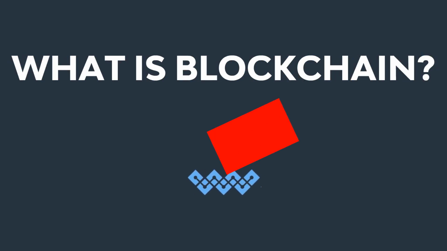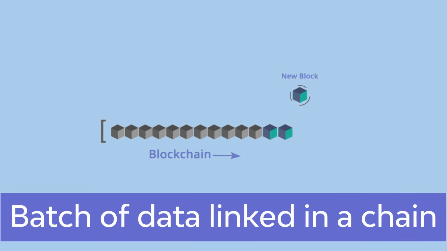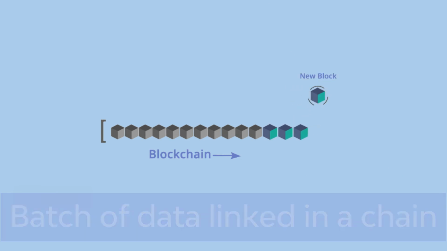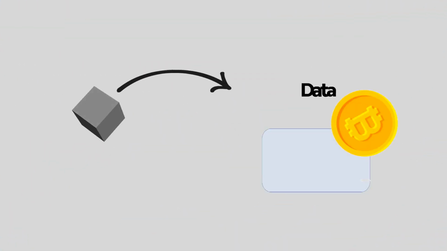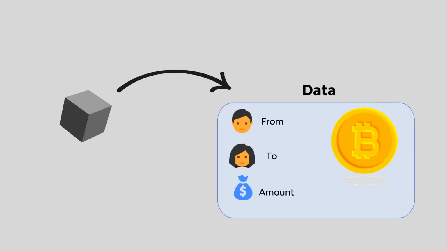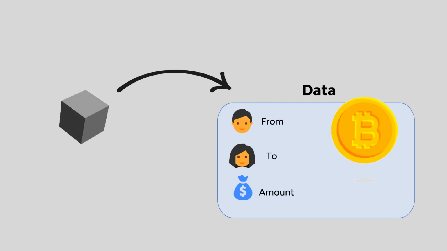What is blockchain? In 5 minutes. The blockchain is based on a block, which is a batch of data linked in a chain. As we already know, Bitcoin's blockchain is something like an accounting register, or a ledger, containing the information about all the transactions made with Bitcoins.